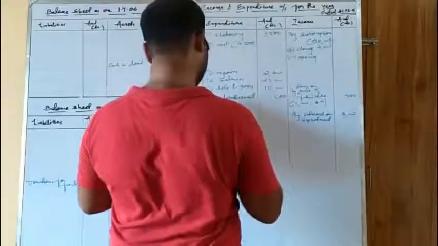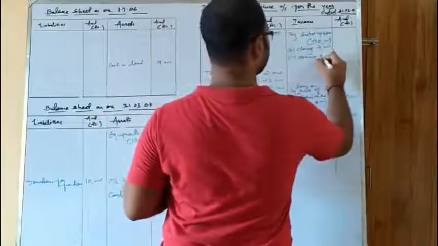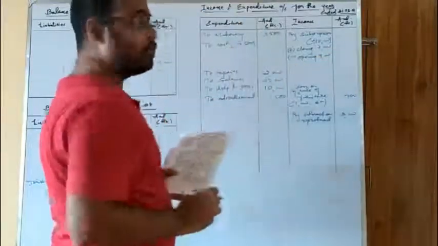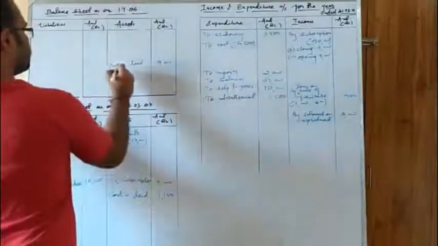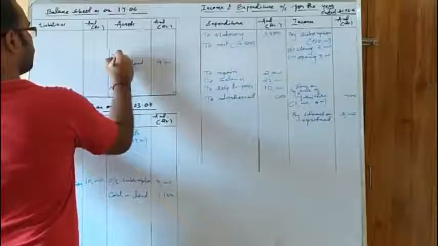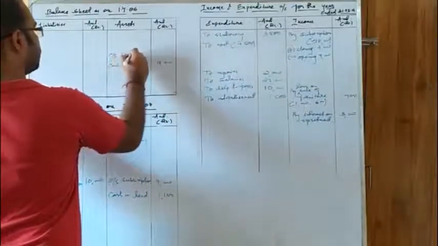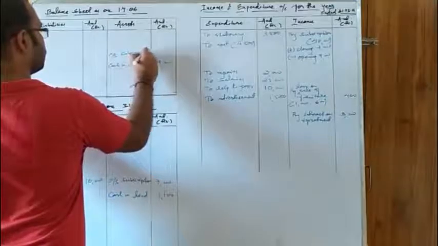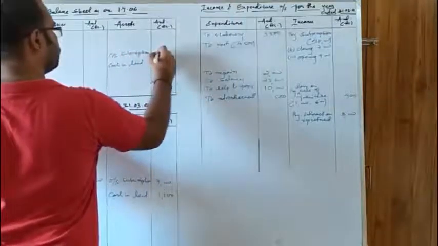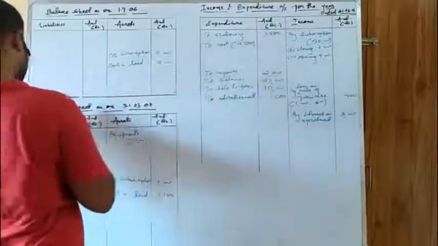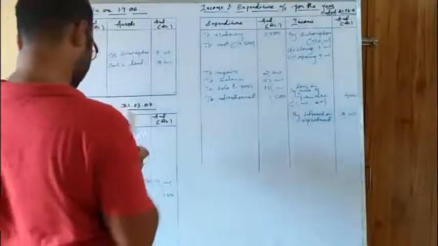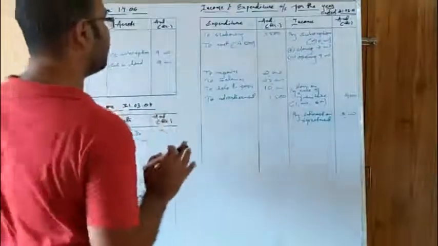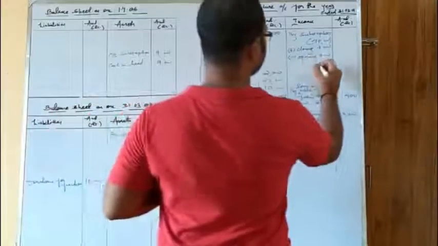So the opening value of subscription is 9,000, and it will go to the opening balance sheet as outstanding subscription. That is 9,000 as given in the question. Okay. Now let us close this one.